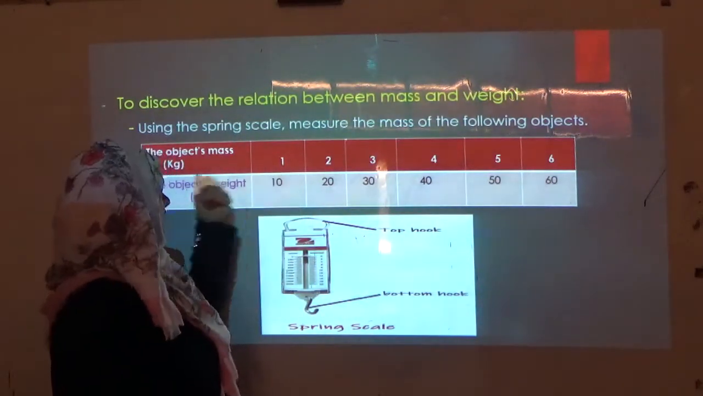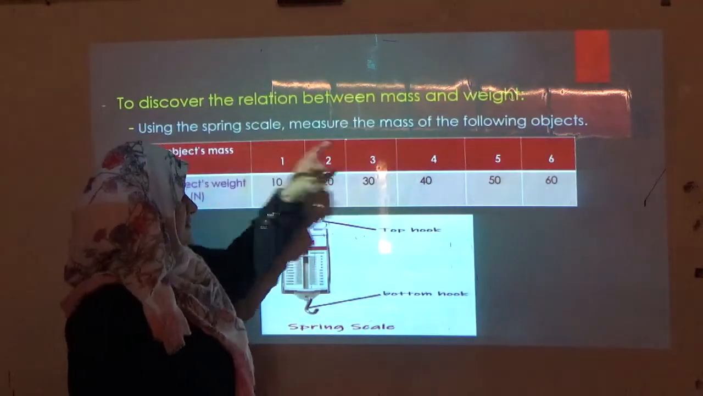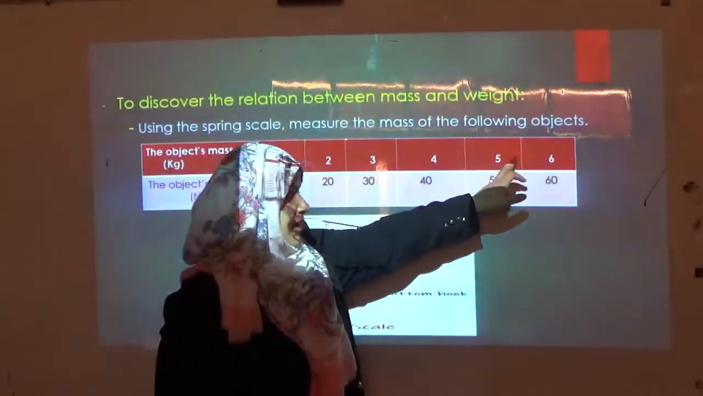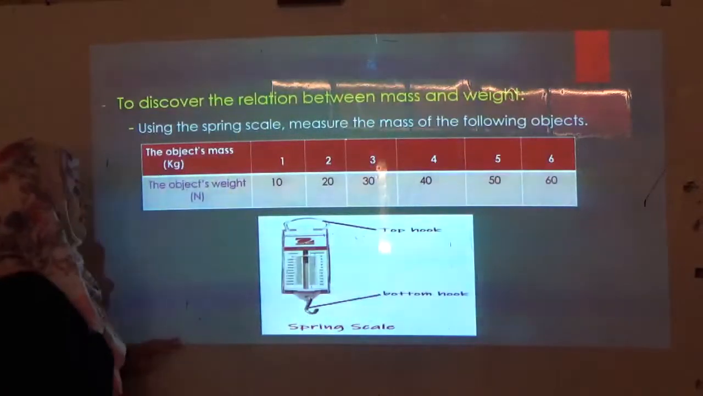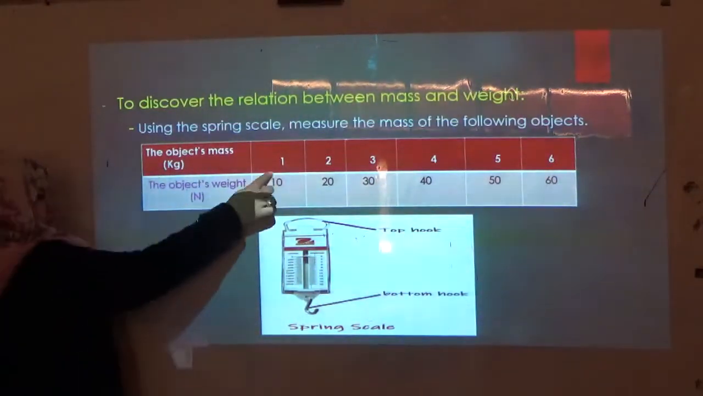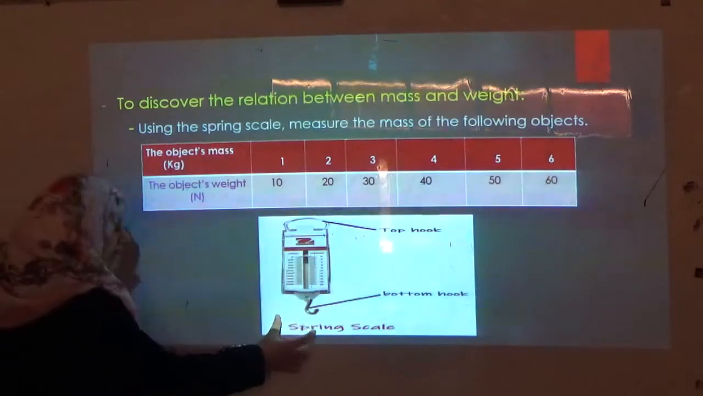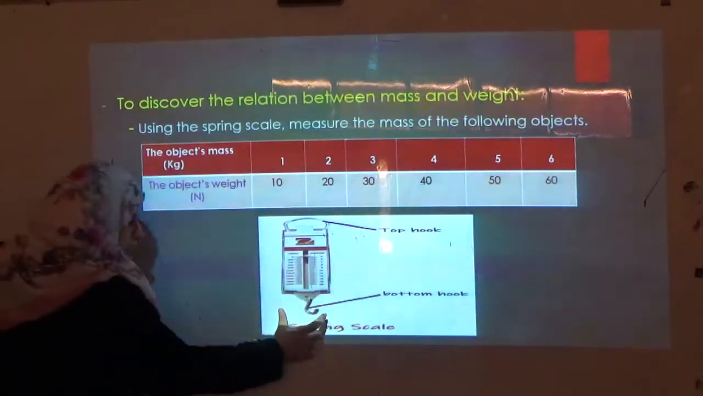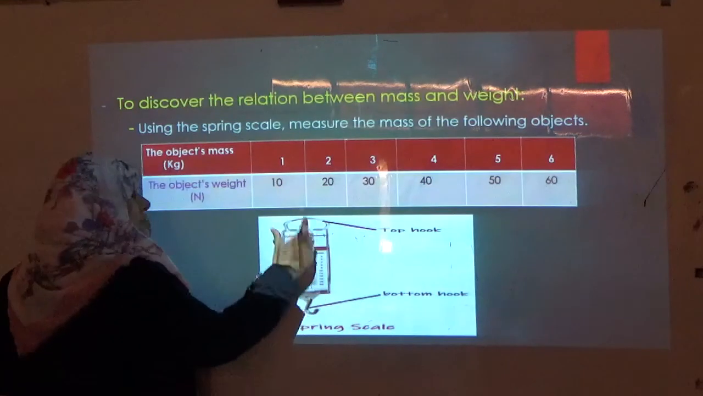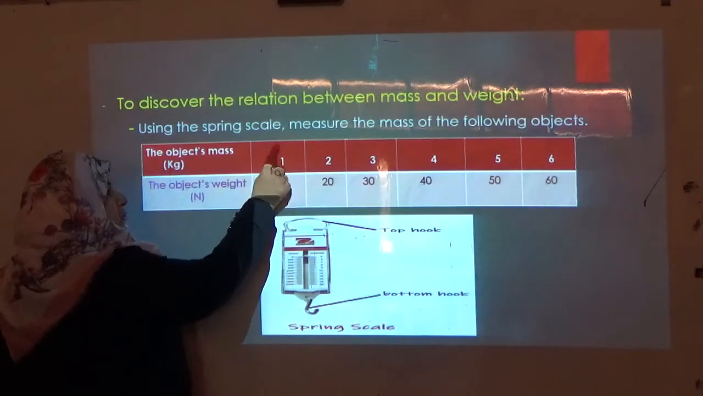I have a mass of 1 kilogram, 2 kilograms, 3 kilograms, 4, 5, and 6 kilograms. I don't know these numbers. I'm going to use the spring scale to measure the weight for 1 kilogram.